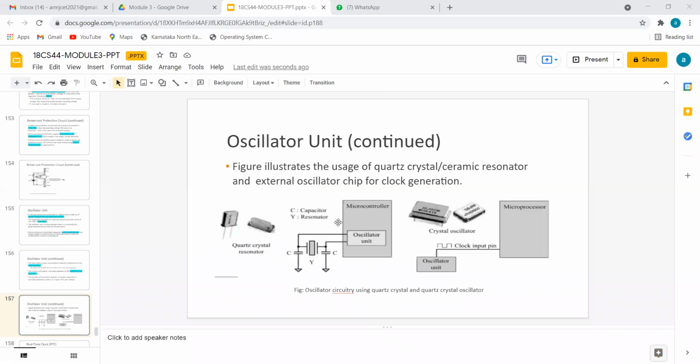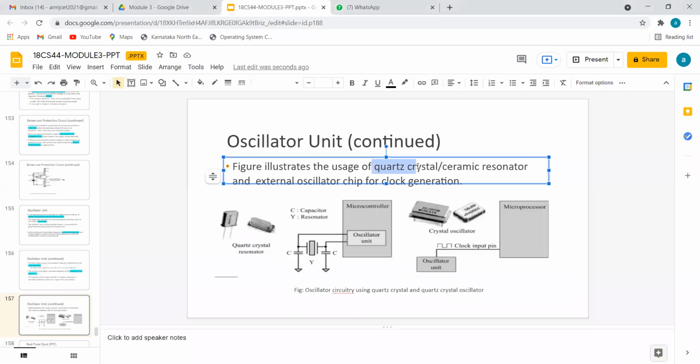Okay, right? So these are some oscillators. There are internal oscillators and external oscillators. You might have heard of the crystal, quartz crystal. That's a component which we use for generating digital clock signals. Even now we are using ceramic resonators also. Okay, and they will be continuously oscillating and giving us the digital signals.